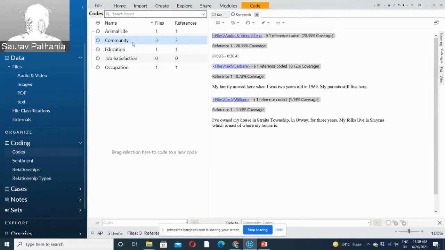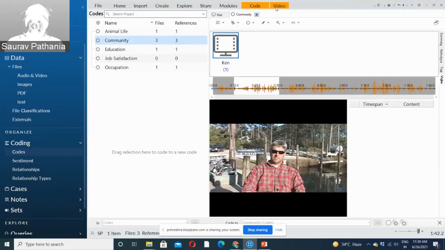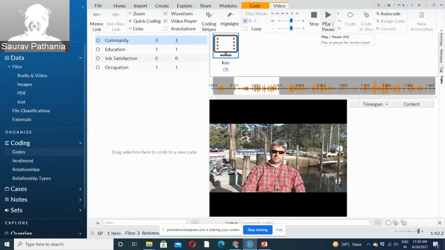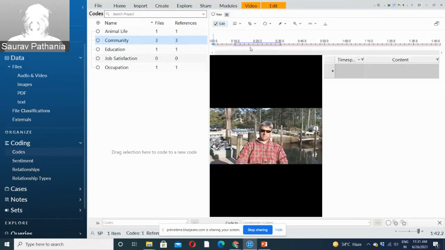If you go to the community code and go to video, it will show you Ken's video there. If you want to listen to it, it will play from 10 to 30 only. It will never play the other part, because this is what you have selected for community. This way you can do the coding for this specific part.